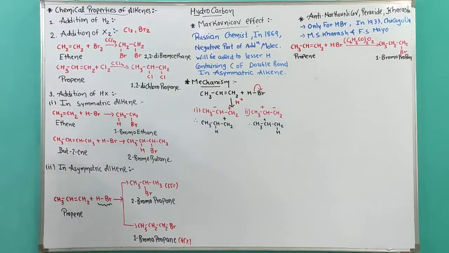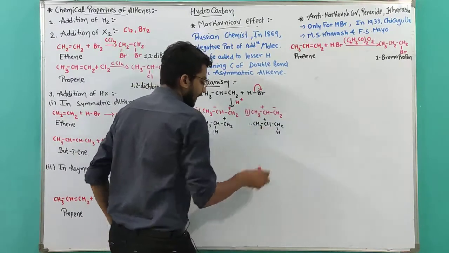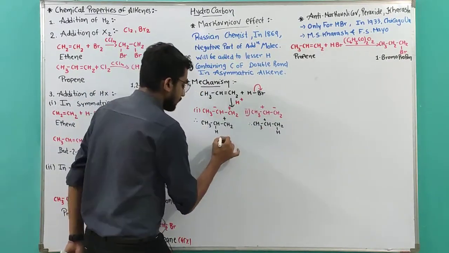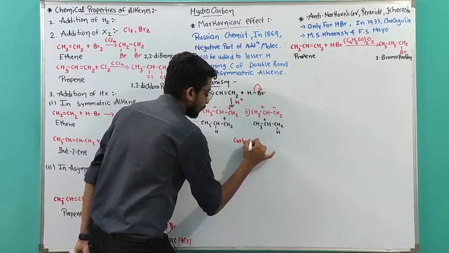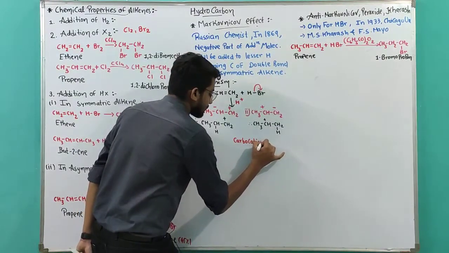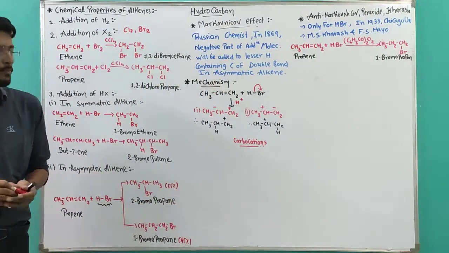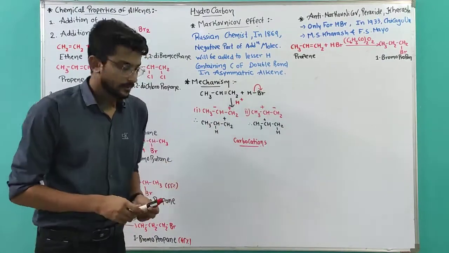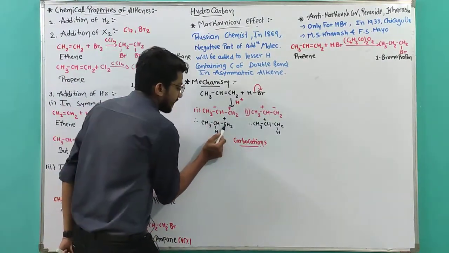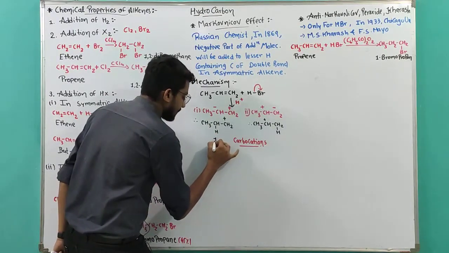Look at this. What have you formed? You have formed carbocations. Both are carbocations. Now let's give each a type. This carbon is connected to only one carbon, that's why this carbocation is a primary carbocation.